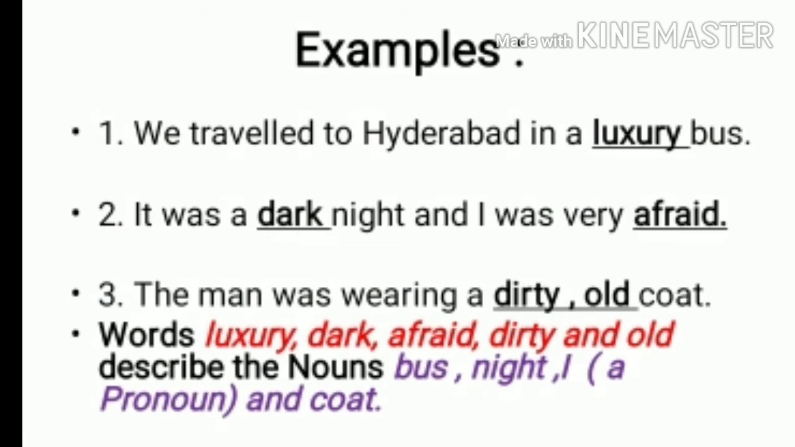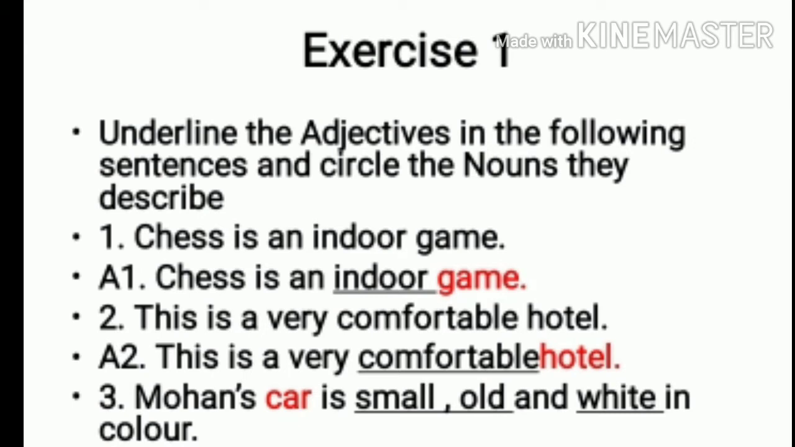more about the noun. Now your first exercise is that you need to underline the adjectives in the following sentences and circle the nouns they describe. So here I have underlined the adjective and the noun I have written in red. So your first one is, chess is an indoor game. So indoor will be your adjective, so we underline, and game is your noun. So you need to circle it in your textbook, but I have written in red. So it is describing the noun game. What is describing the word? Indoor. So indoor will be the adjective.